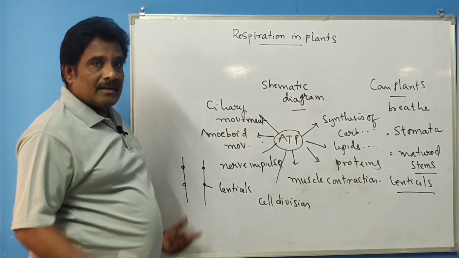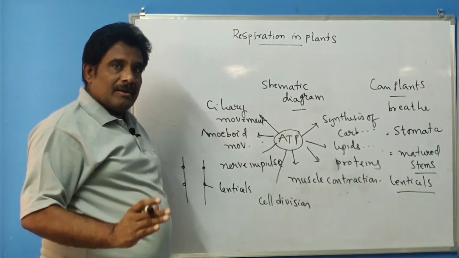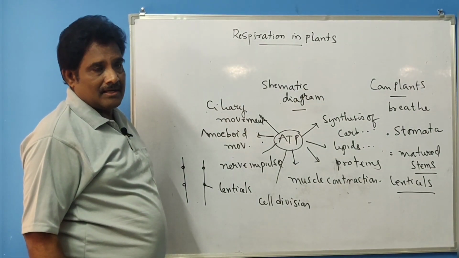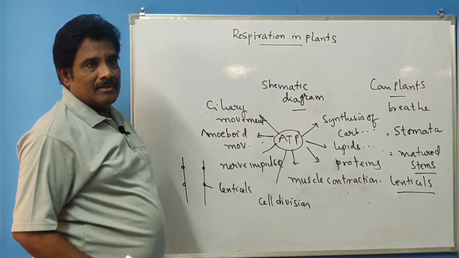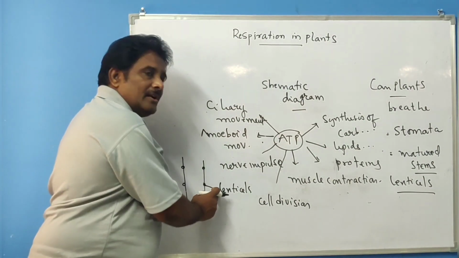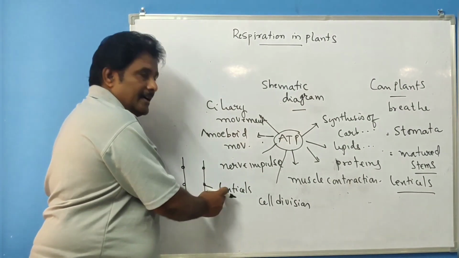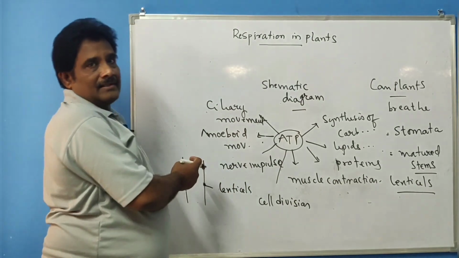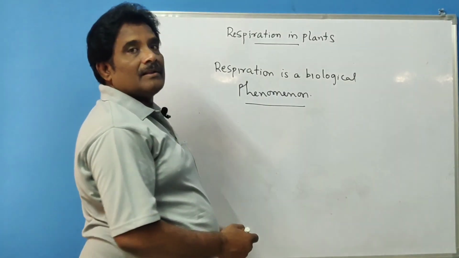Why? Because in mature stems, the entire stem is covered by a thick layer, that is bark. So how does exchange of gases take place here? The answer is through lenticels. In mature stems, lenticels develop, through which exchange of gases takes place.